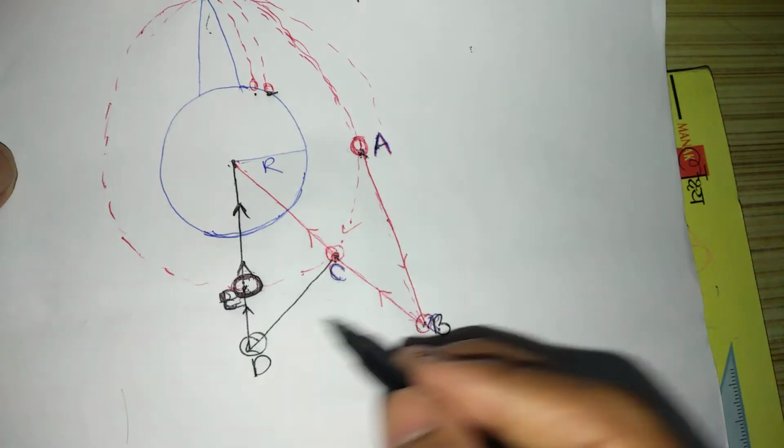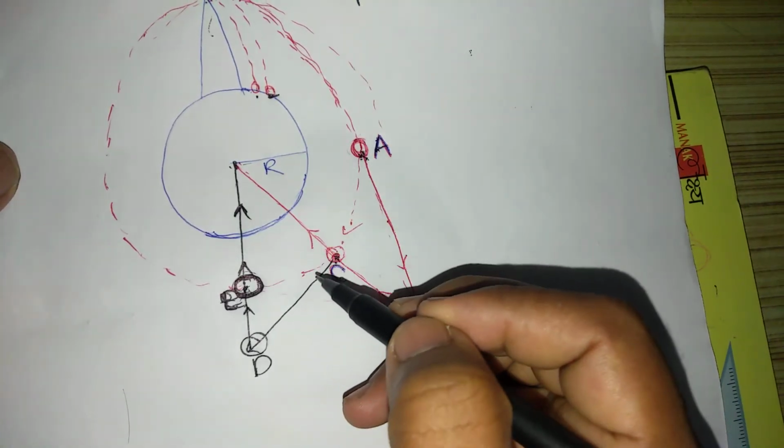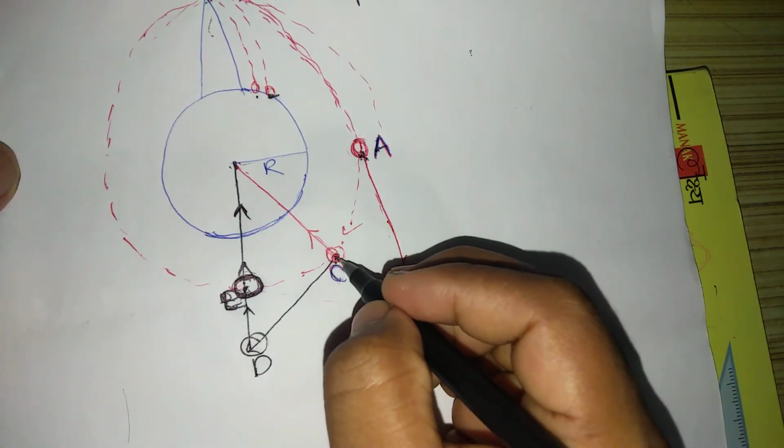It means the satellite is falling continuously towards the center of the earth when it revolves around the earth.